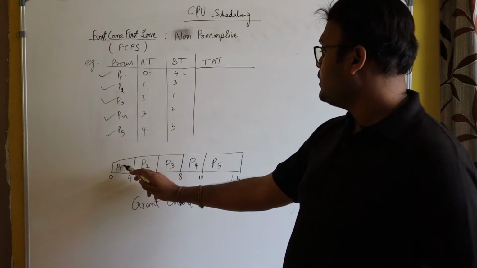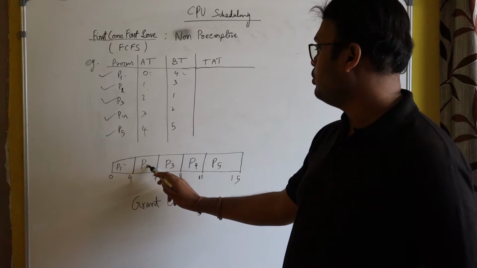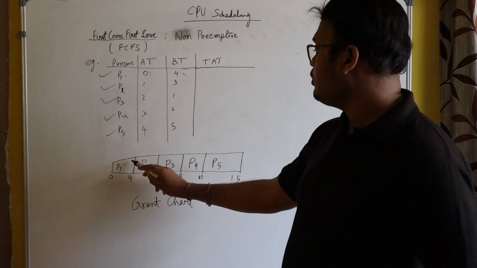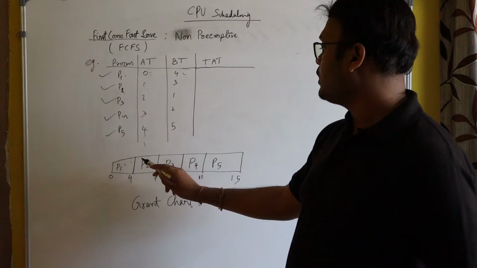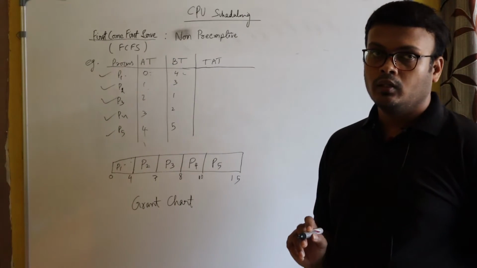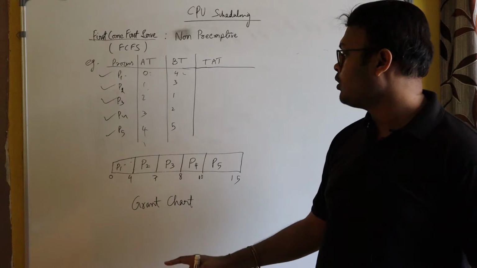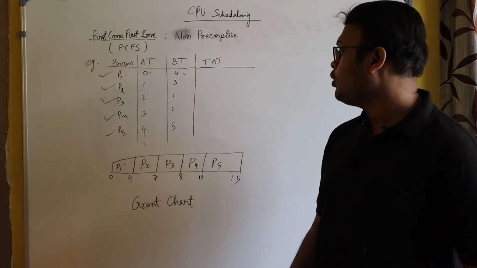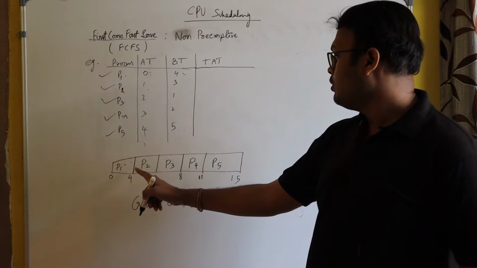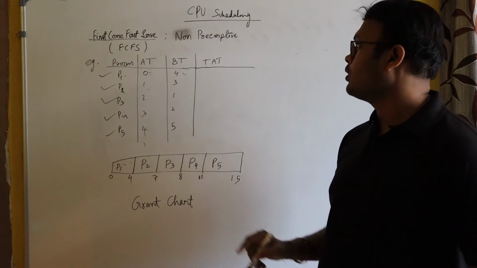First the CPU was with P1. Now the CPU switched to P2. The switching of CPU from one process to another process is called context switching. So here, how many context switchings happened? 1, 2, 3, 4.